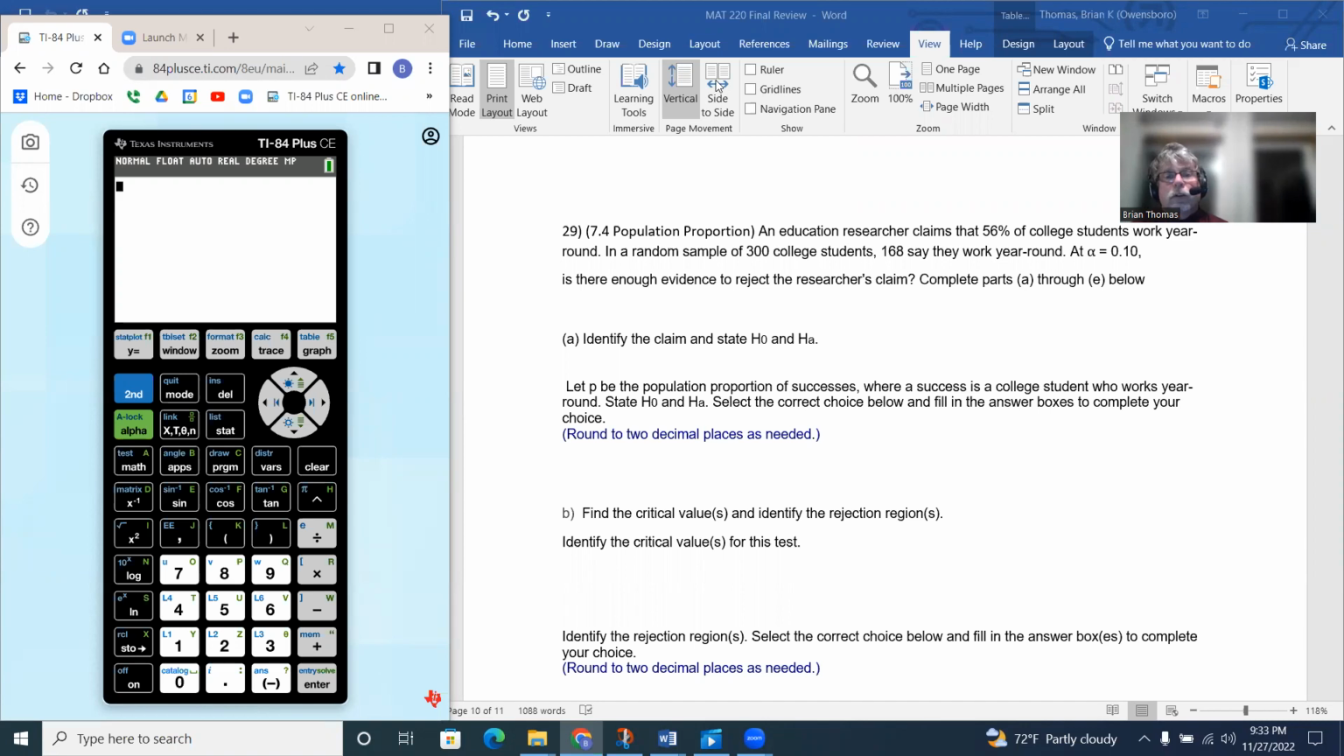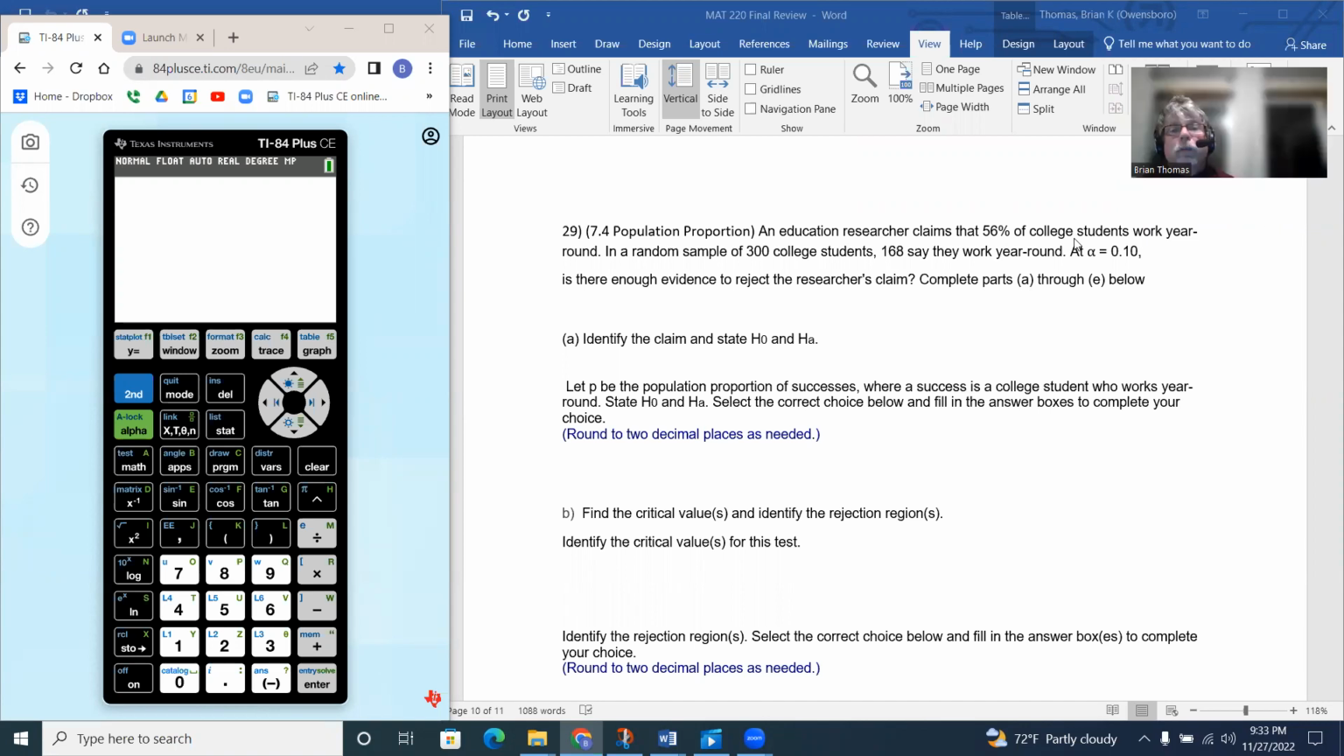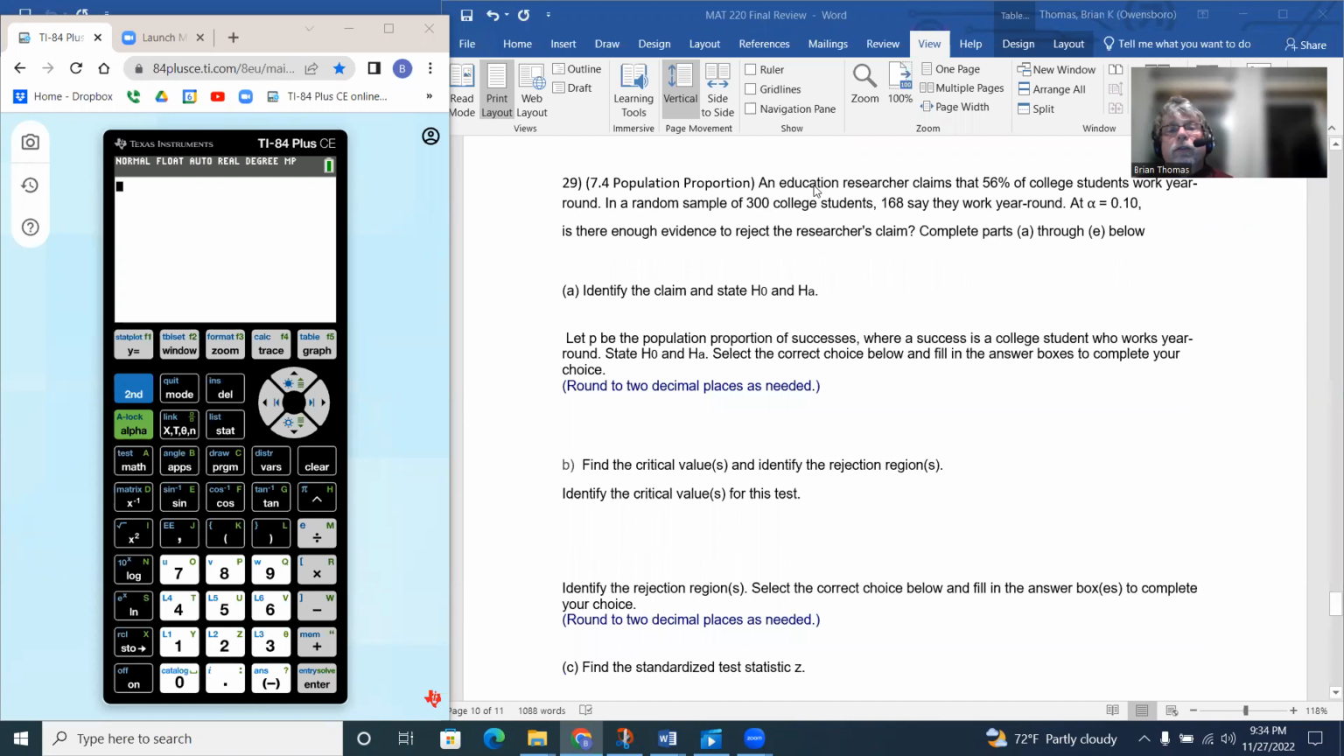Doing a few more questions. Got about a couple more here we need to do. So this is going to be question 29 on your final review, the walkthrough. This would be from 7.4 population proportion.